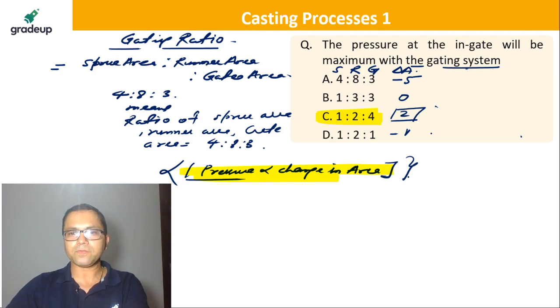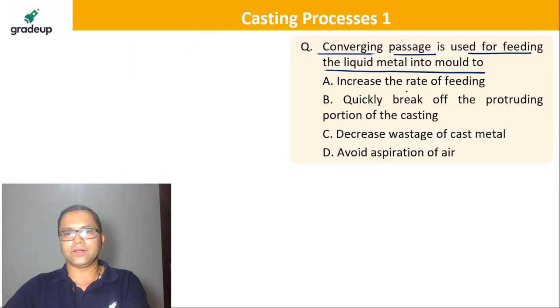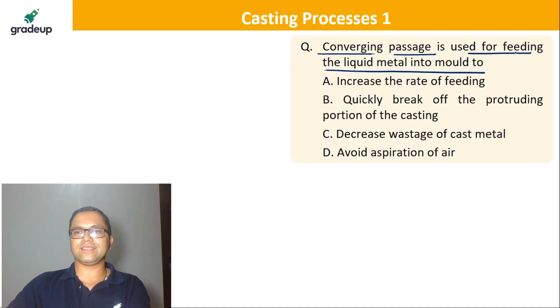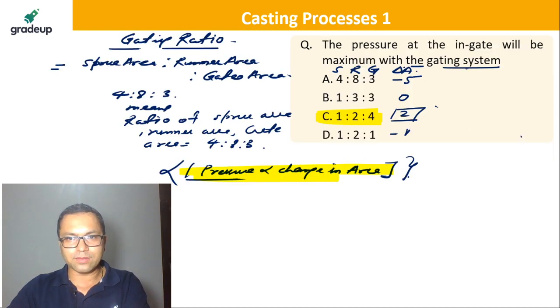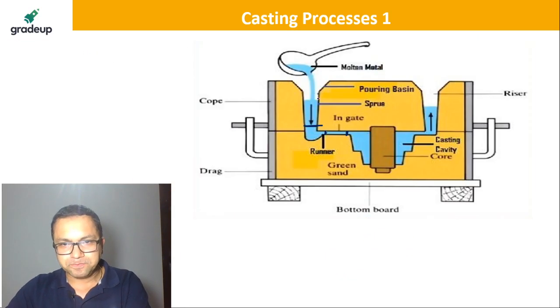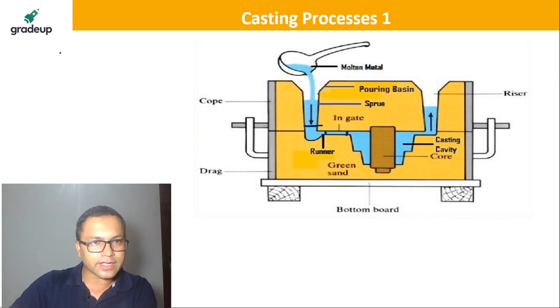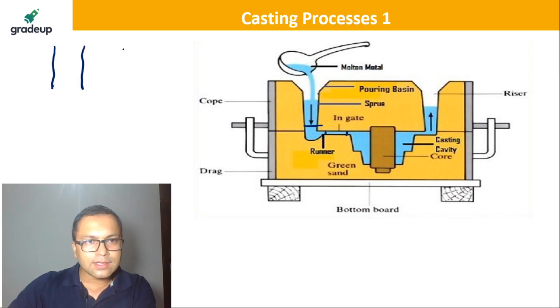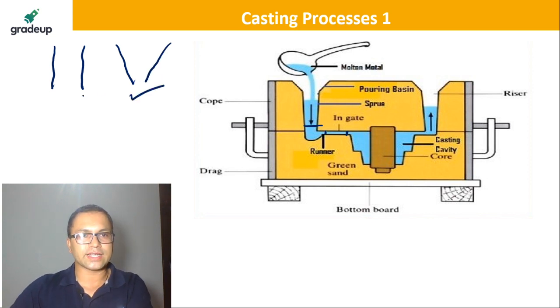Alright? Now converging passage is used to feed the liquid metal into molds. Now what is the meaning of converging passage? Let me tell you. Now this one is a converging passage here. This is not cylindrical, it's kind of converging like this. So this is correct and this is not correct.